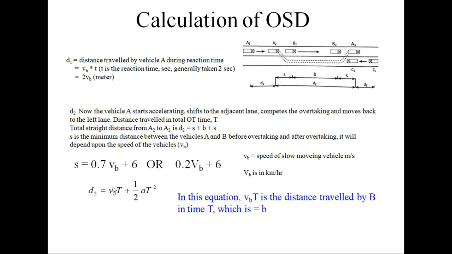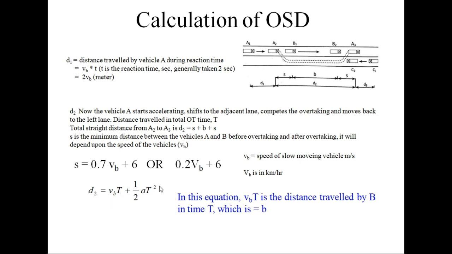Now in this equation, VB into T is the distance traveled by vehicle B during time T, because this vehicle is also moving at speed VB. So this is the distance VB into T, because it's moving at a constant speed.